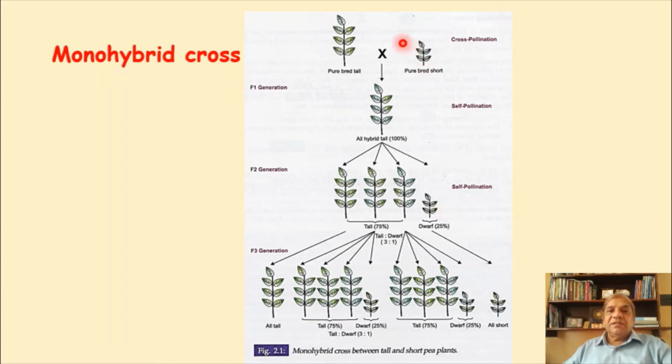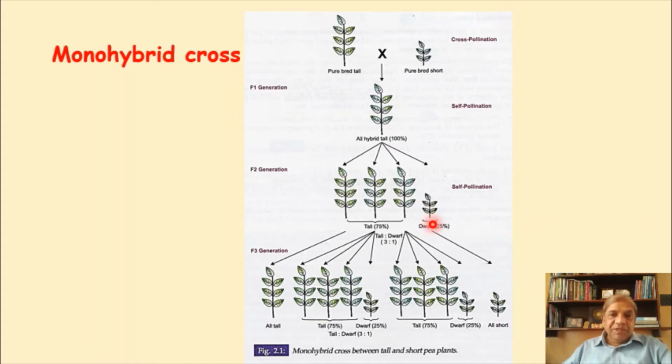That means this character which was recessive, which could not appear in the first generation, all of a sudden appeared in the second generation without any alteration. That means it did not show medium growth. It was as short as it was in the first cross-pollination. So characters were not blending. They were not inhibited. They were fully expressed, the full tall plants and full short plants.